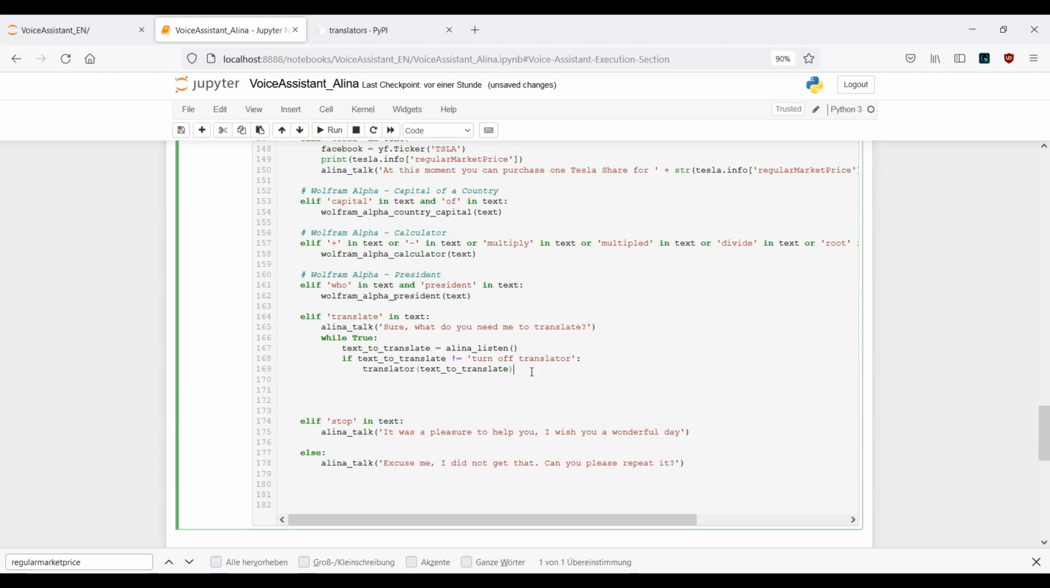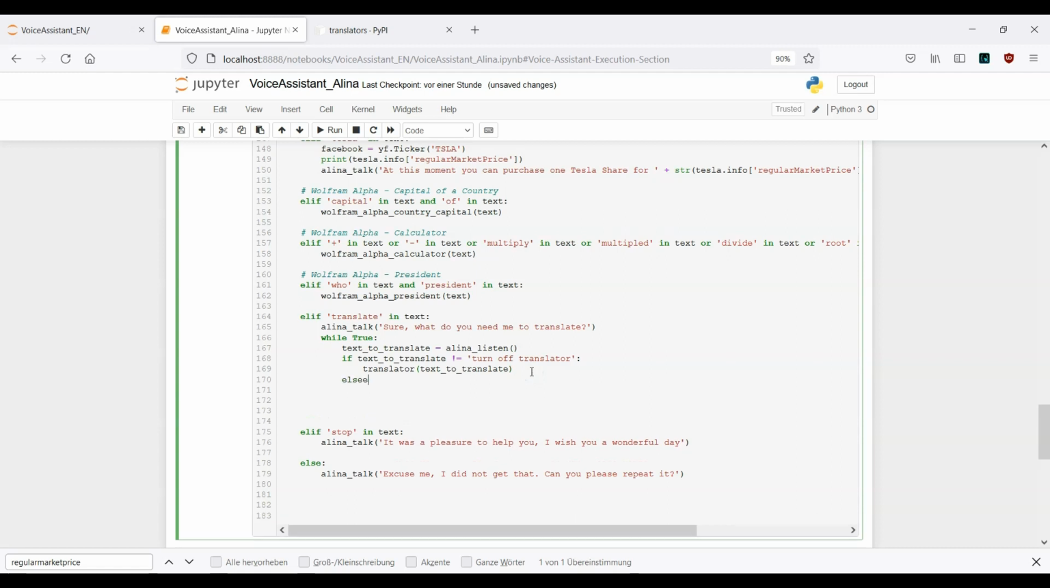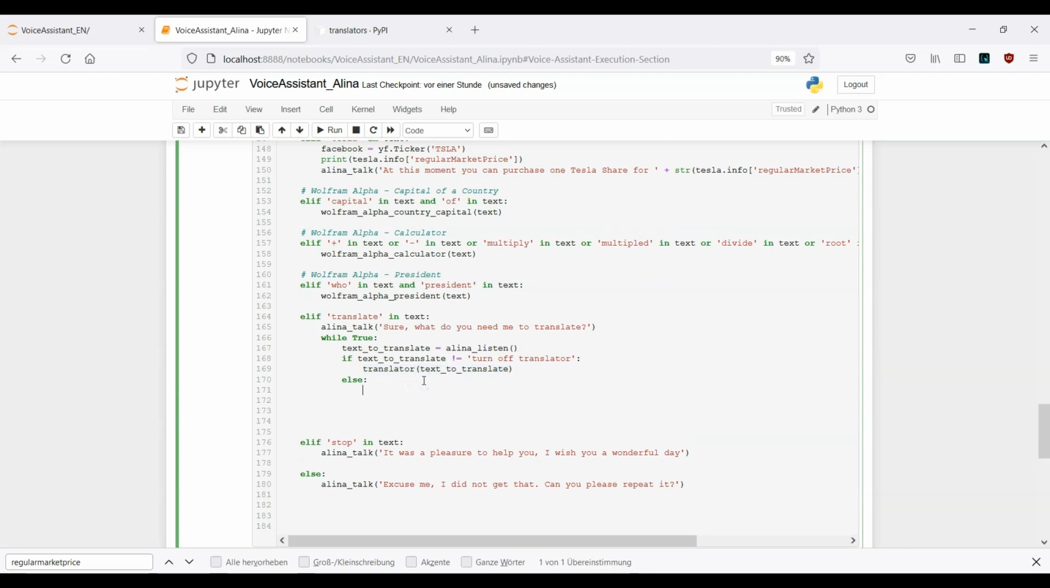Now in the next step, else, that means if text to translate does not equal turn off translator, we will have the usual translation of a certain text. Else, that means if I say turn off translator, I want the translator to stop. And here again I will use the default English voice. The translator will be turned off.